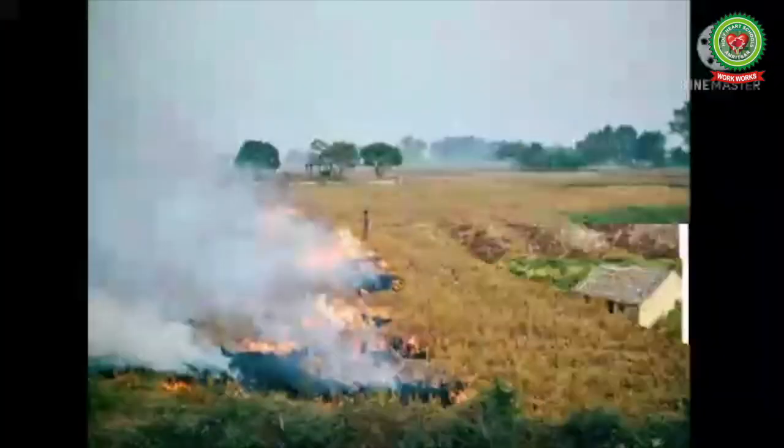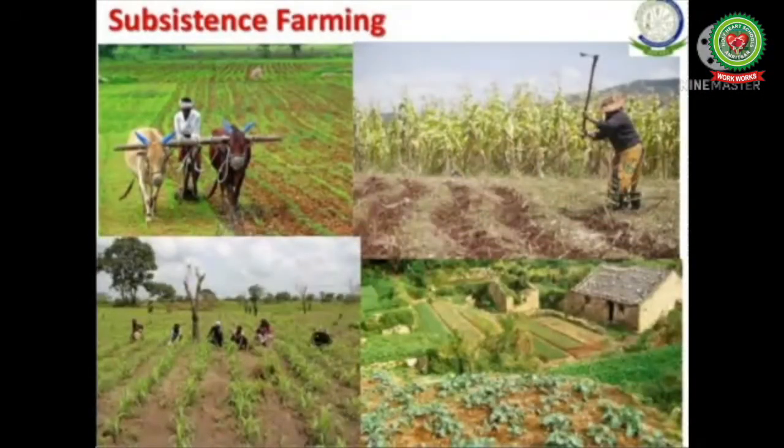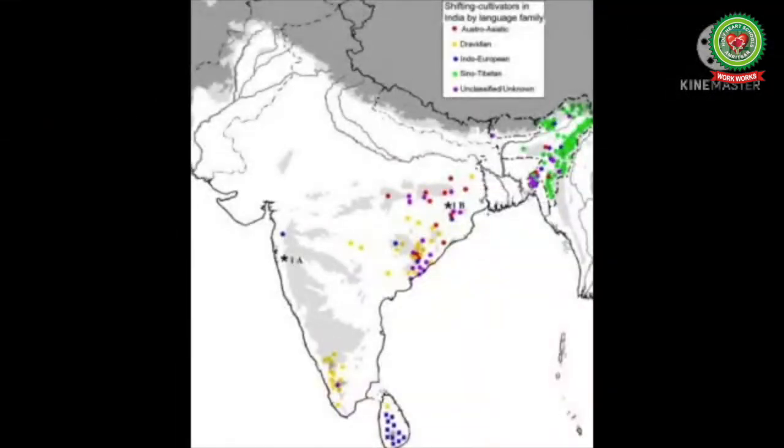Students, shifting agriculture or primitive agriculture is mostly practiced in the backward forested hilly areas of northeastern states like Odisha, Madhya Pradesh, Chhattisgarh, Andhra Pradesh, Telangana, and parts of Kerala.